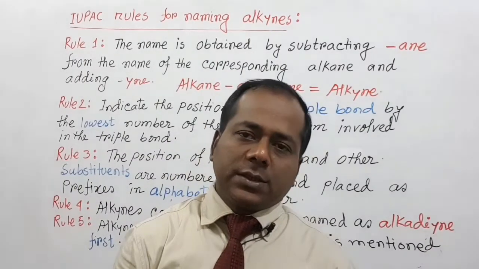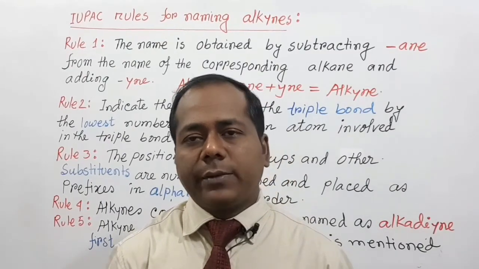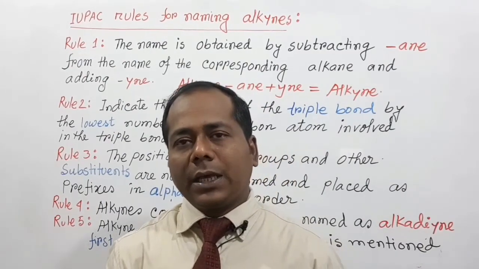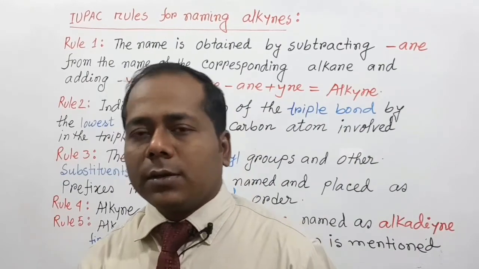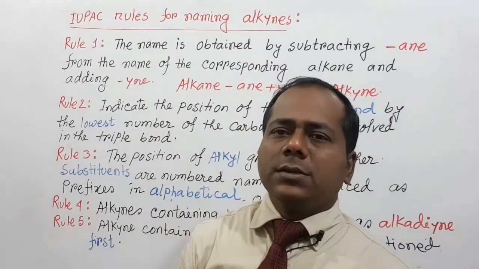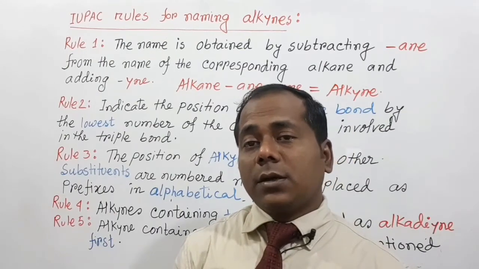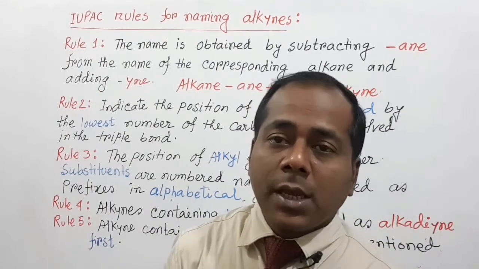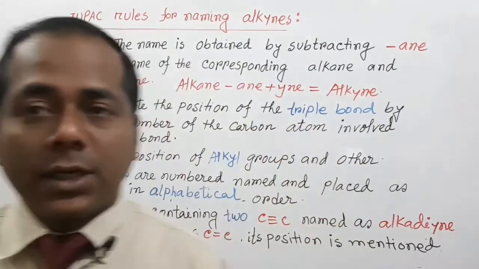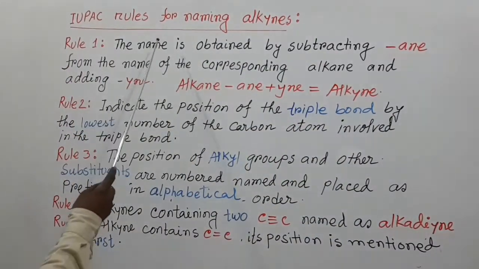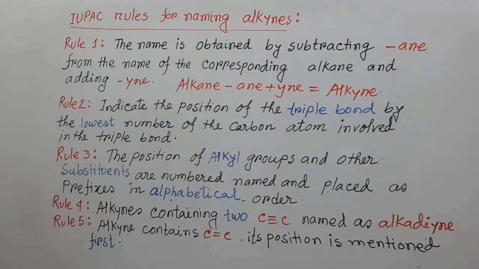My dear students, now we discuss the naming of alkynes. Dear students, alkynes are unsaturated hydrocarbons containing a carbon-carbon triple bond. Here are given the IUPAC rules for naming alkynes.